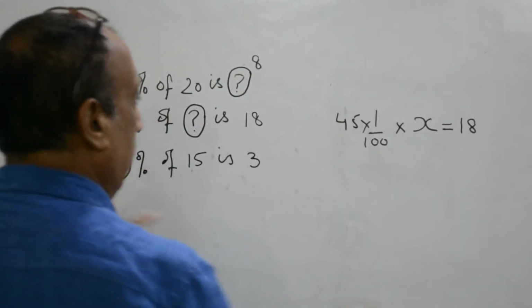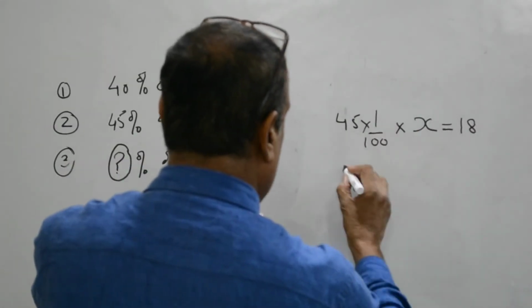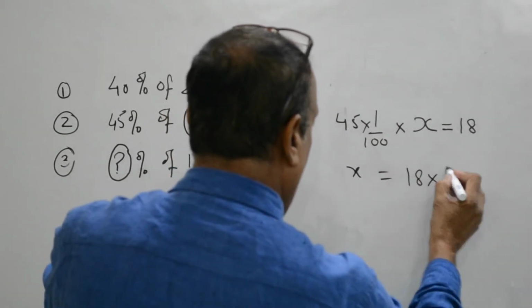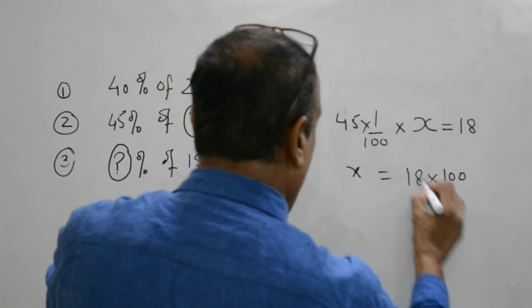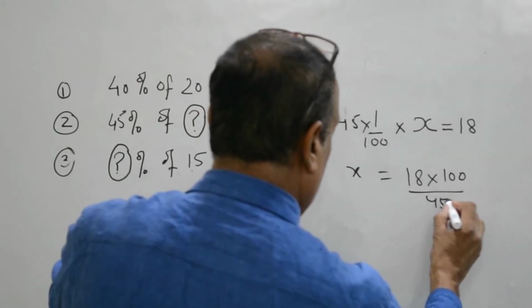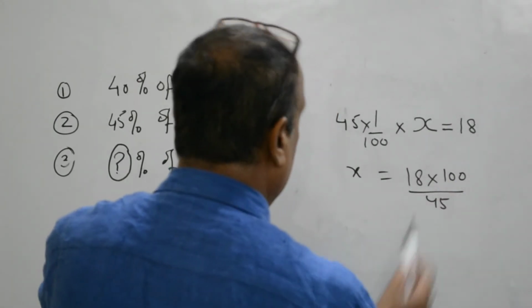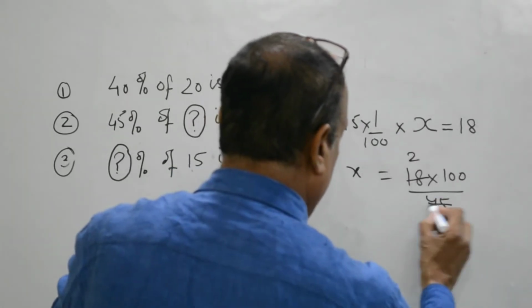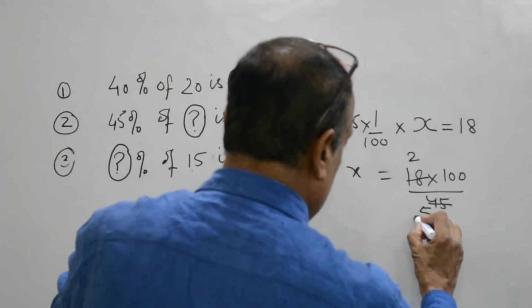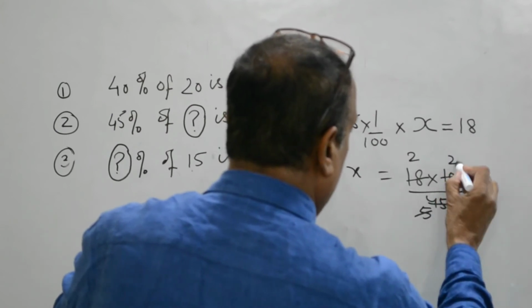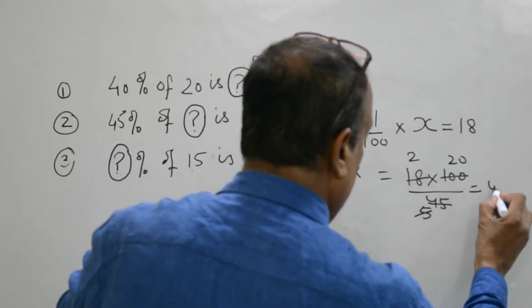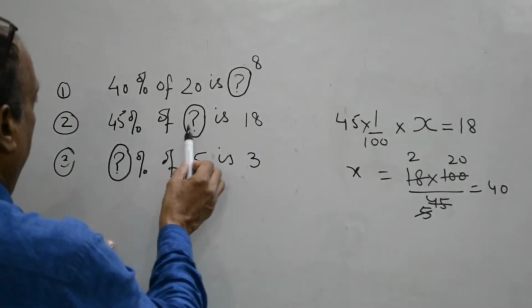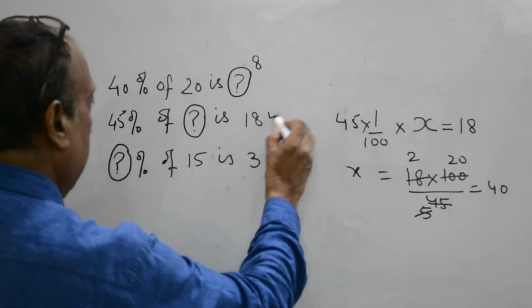So we have to find out the value of this x. This x is equal to 18 into 100 upon 45. So this can be divided by 9. 9 2s are 18, 9 5s are 45. So 5 and 20 means x is equal to 40. It means 45% of 40 is 18.